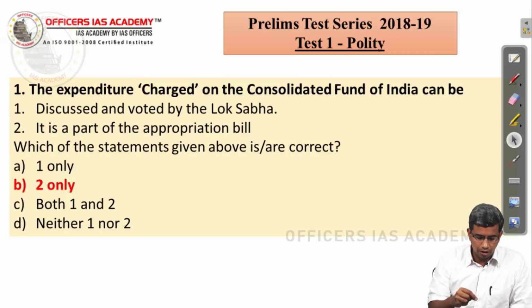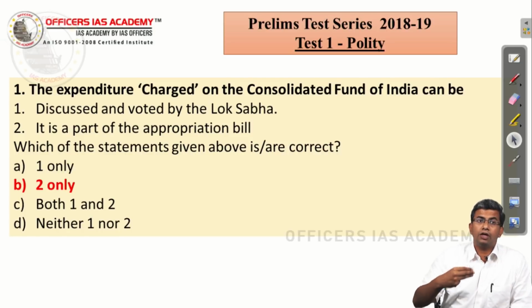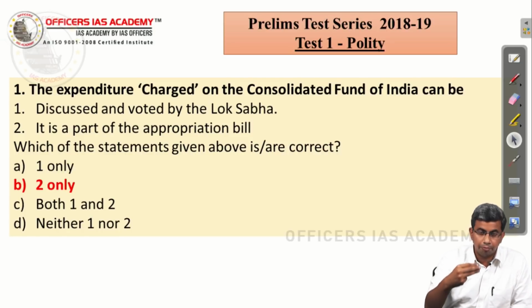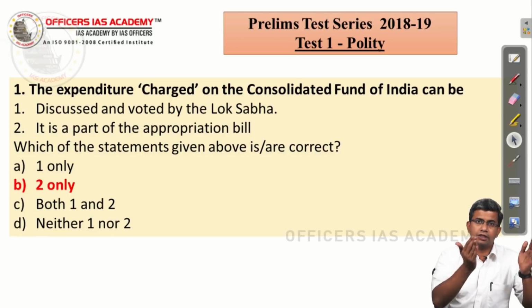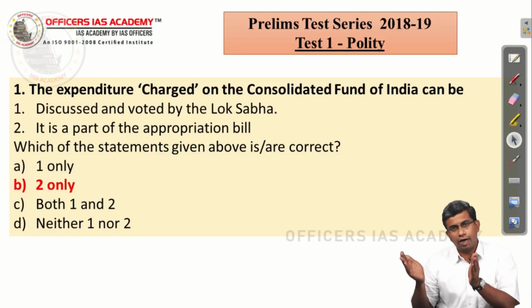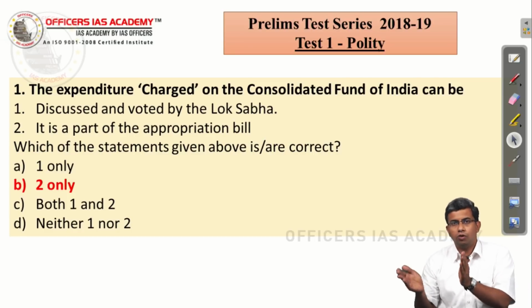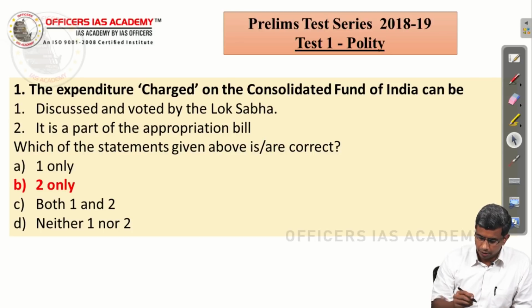So automatically you eliminate option A and option C, because both of them have the first statement as a correct statement. Now you are left with a 50-50 choice between option B and option D. But obviously the appropriation bill, as we have discussed in the class, consists of expenditure charged and also the demand for grants which is voted by the Lok Sabha. So the correct answer is B.